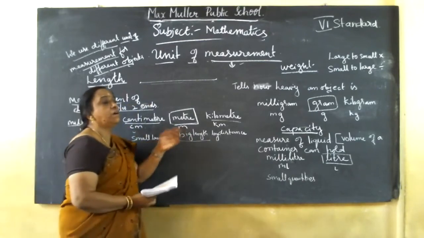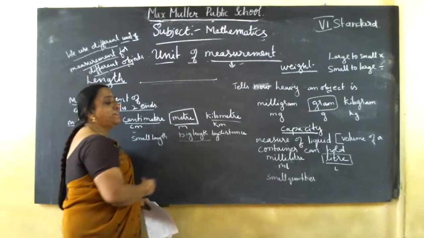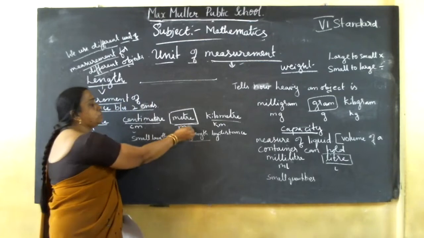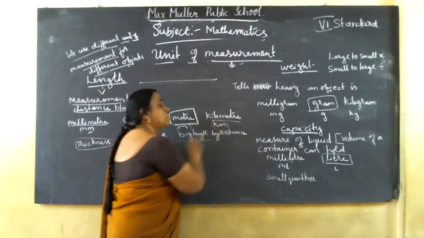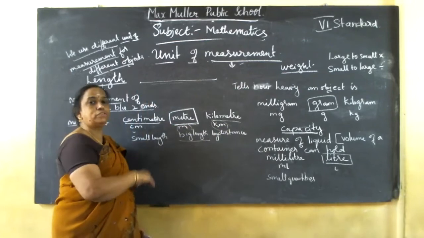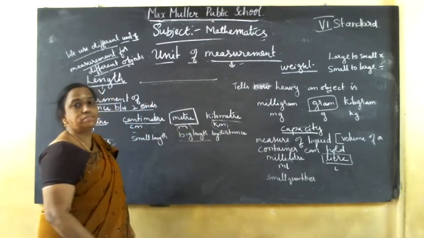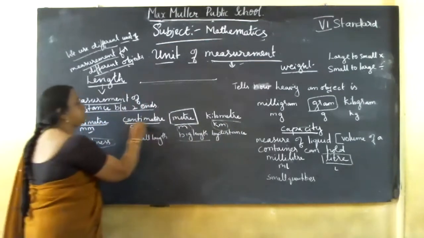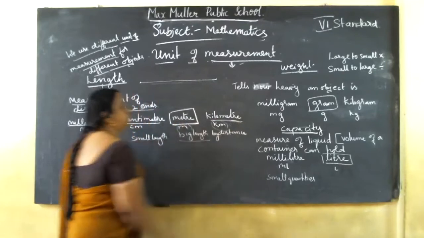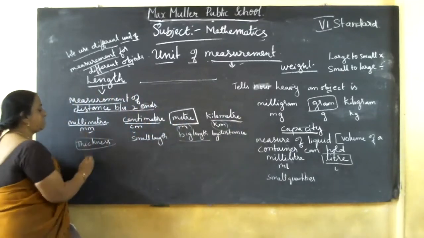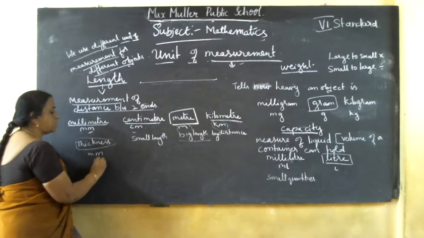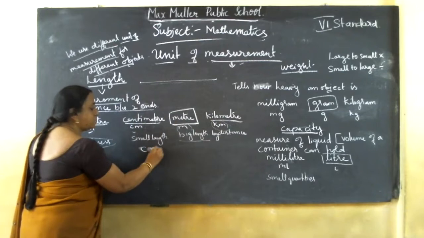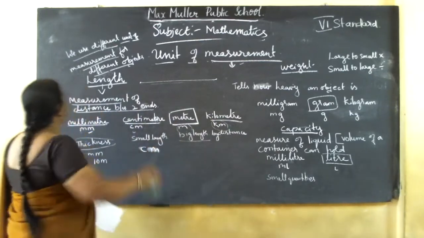What example can we give? Yes, classroom. If you want to measure the length or breadth of a classroom or a playground, we can use meter. Then kilometer is for long distances from one place to another, one city to another city. So here the units of length are millimeter, centimeter, meter and kilometer. Now, 10 mm equal to 1 centimeter. 10 mm equal to how many centimeter? 1 centimeter.